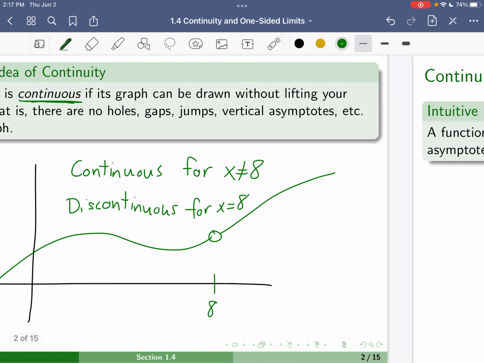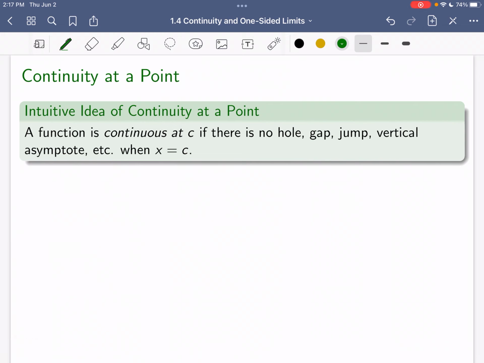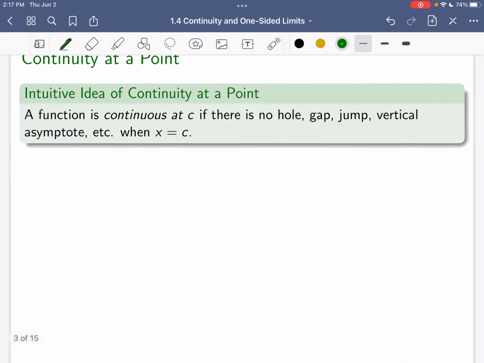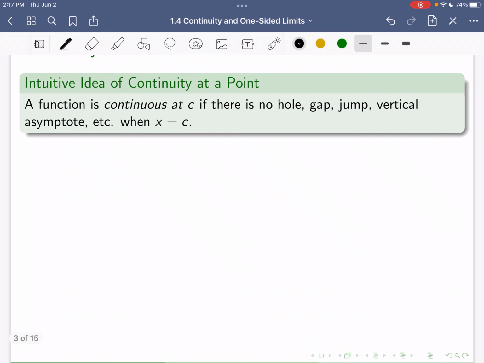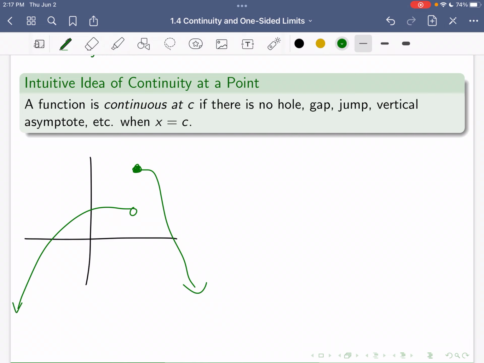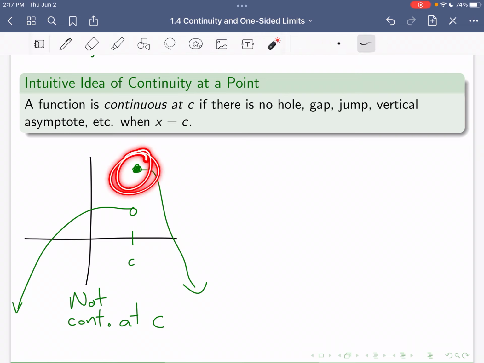For continuity at a point, a function is continuous at C if there is no hole, gap, jump, or vertical asymptote when x is equal to C. And so if you had something like this, this is not continuous at C. Even though it's defined at C, there is a function value at C, there is a jump right there.